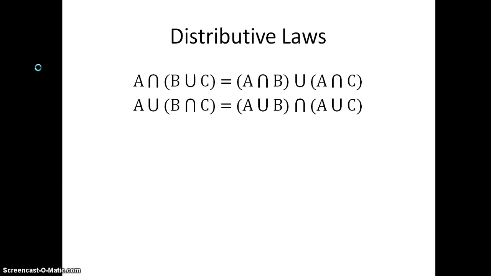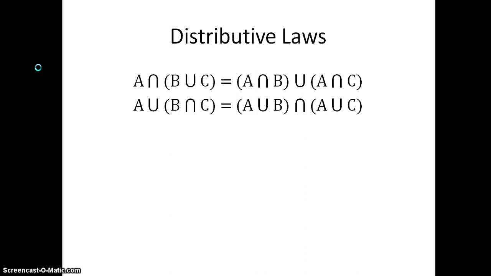The distributive laws are true. So A intersected with B union C is equal to A intersect B union A intersect C, and A union with B intersect C is equal to A union B intersected with A union C.